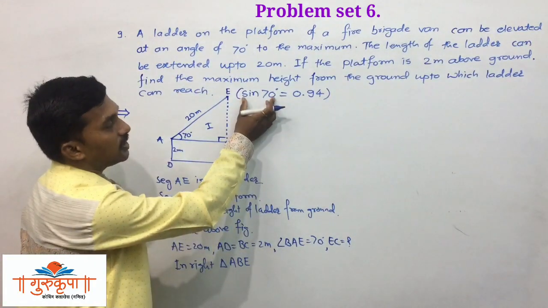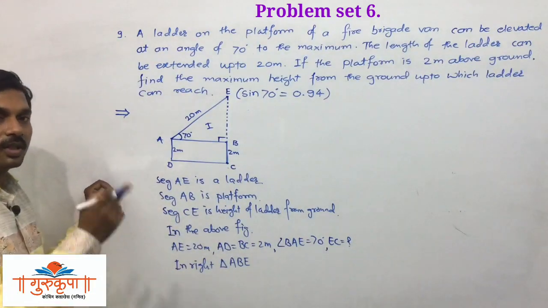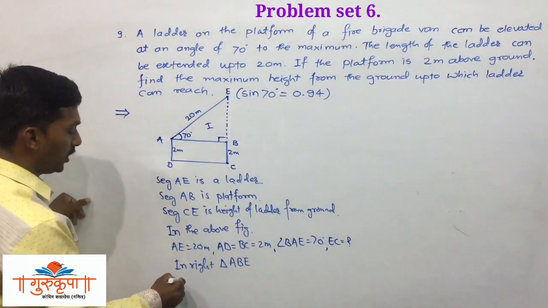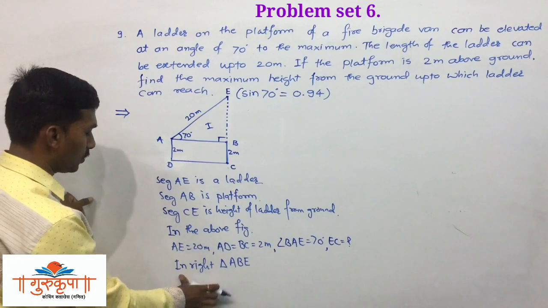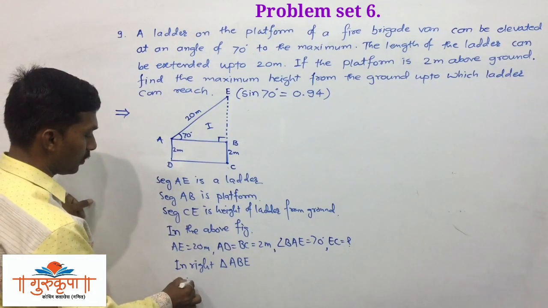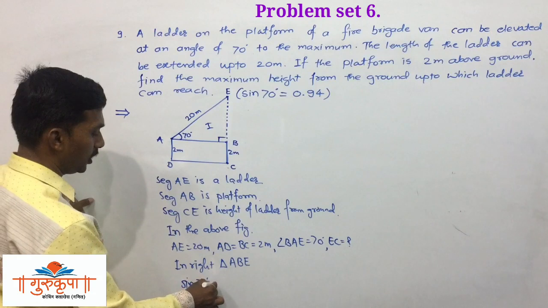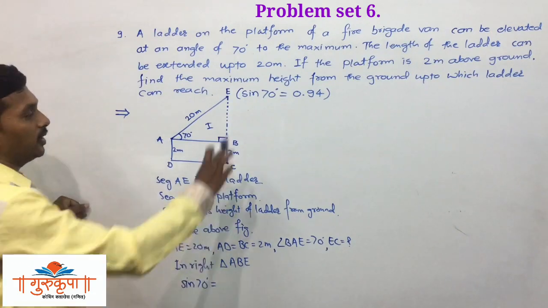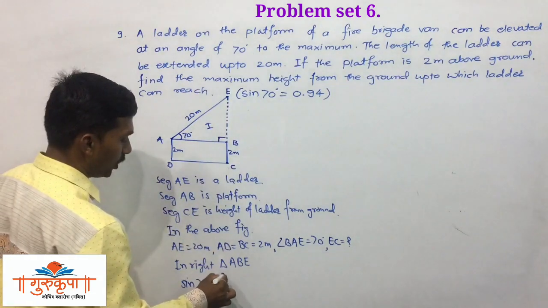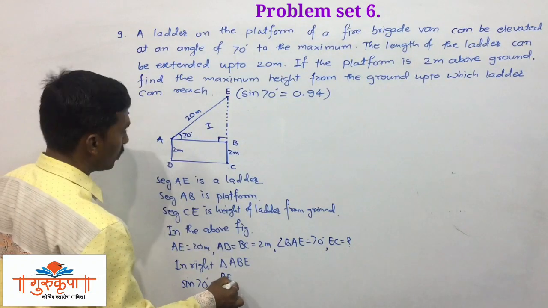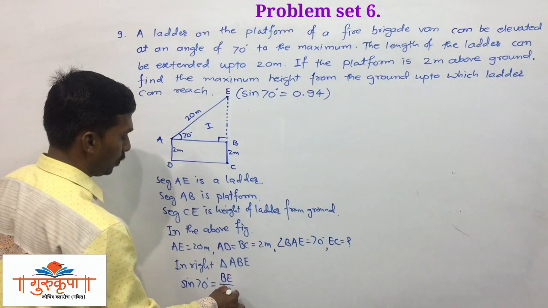Since we have been given sine 70, we have to use sine ratio there. So you can write here sine 70 degree is equal to opposite side BE upon hypotenuse AE. And now we have to put the values there.